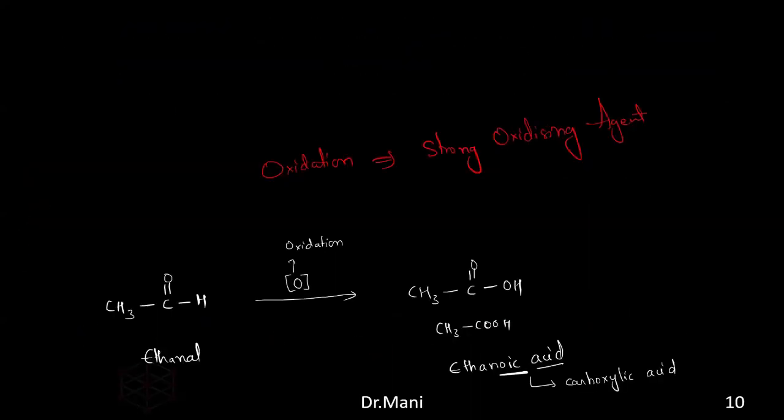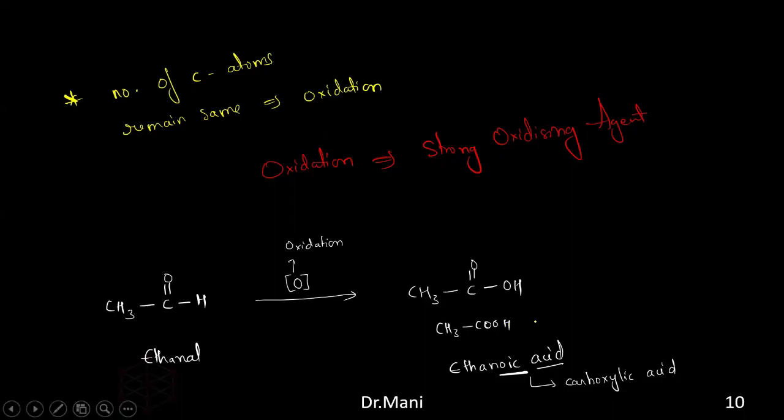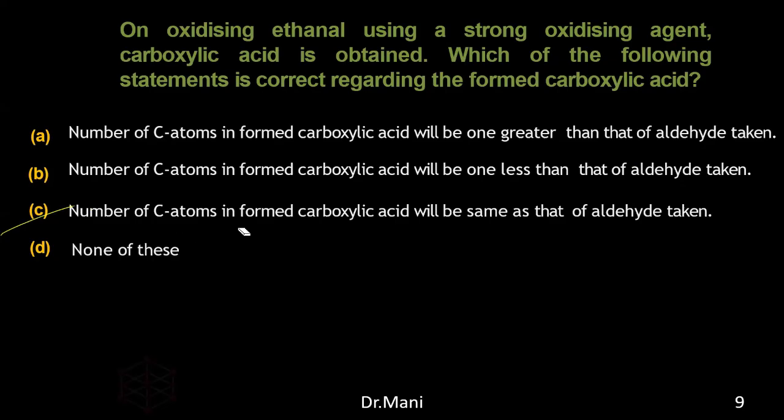Okay, so if you see here, how many carbons are present in the ethanol? Two carbons are present. How many carbons are present here? Two carbons are present. So that's the reason both are called eth and eth. So that is very important. You should notice here. Remember, the number of carbon atoms remains the same during the oxidation process for conversion of ethanol to ethanoic acid. So the answer will be C. The number of carbon atoms formed in the carboxylic acid will be the same as in the aldehyde.